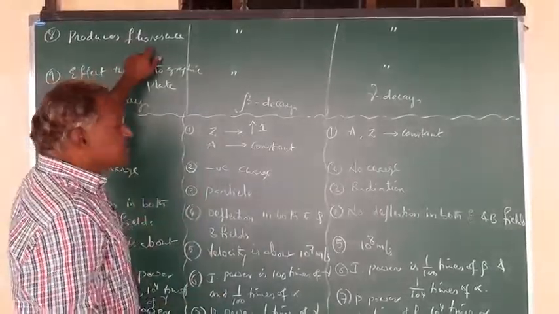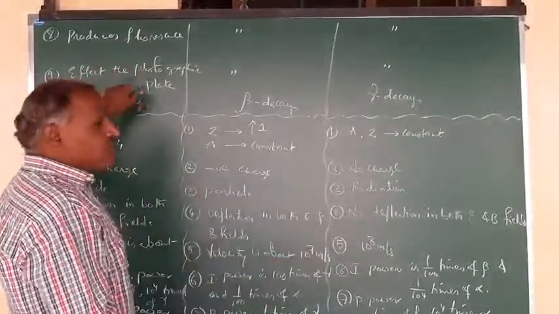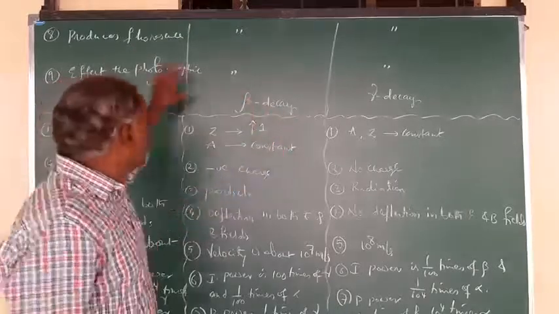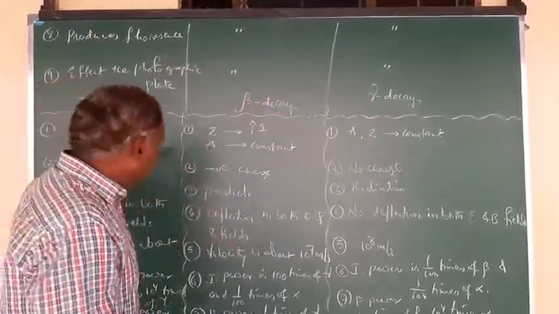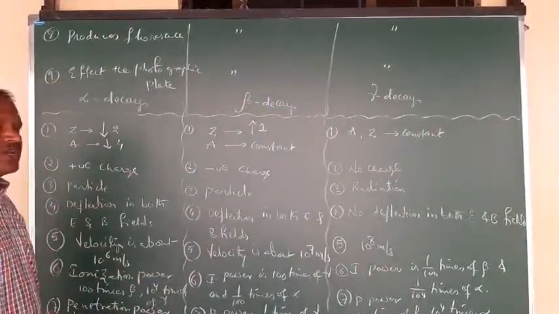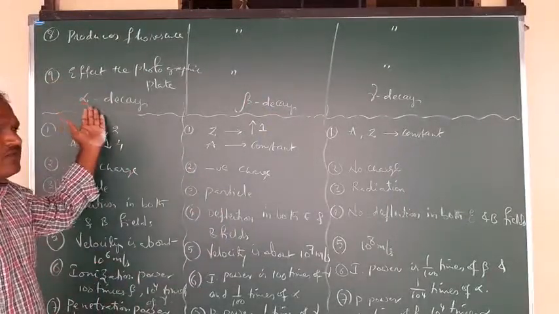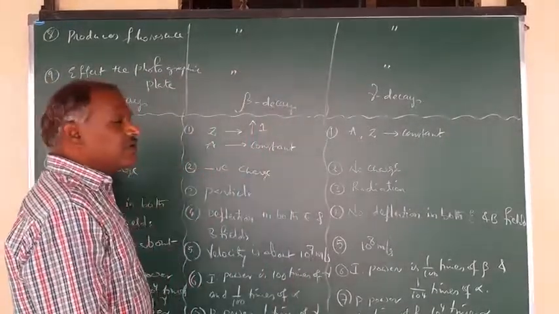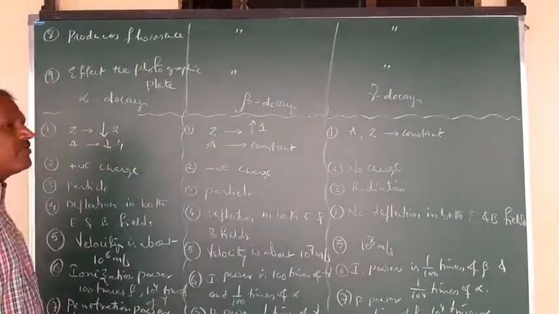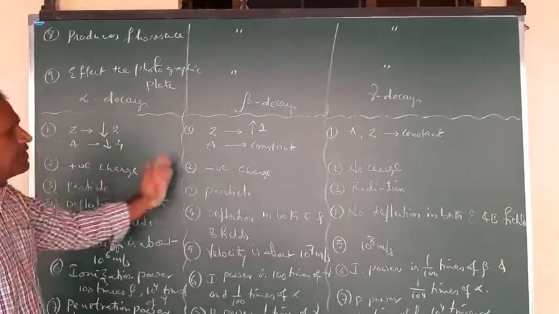So these two properties are the same for all three decays. Comparatively, we can easily observe and remember these properties of alpha, beta and gamma, right?